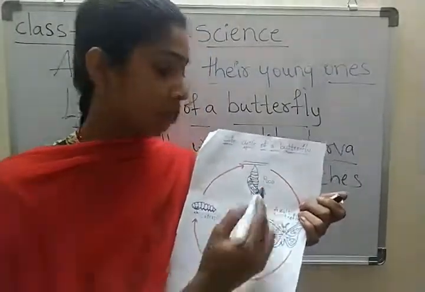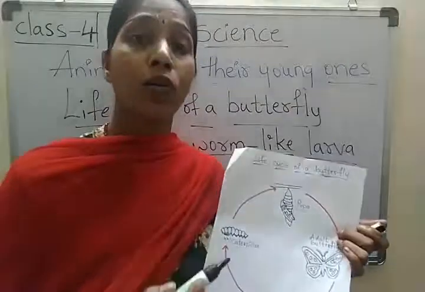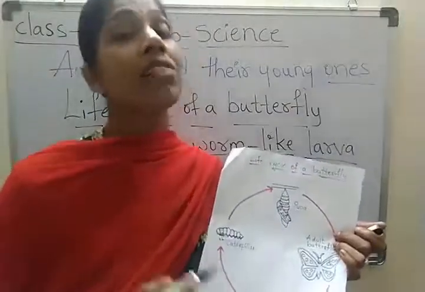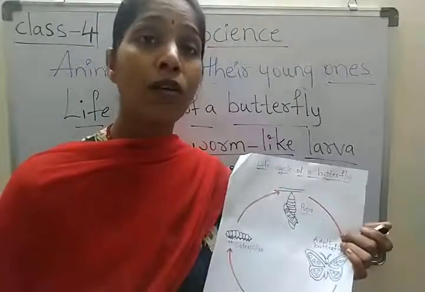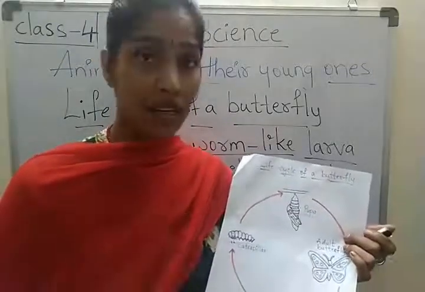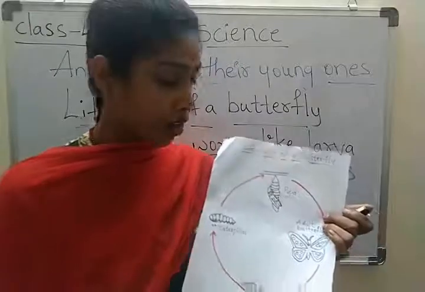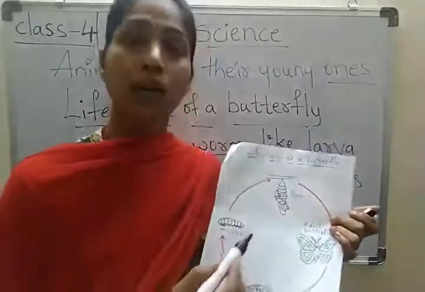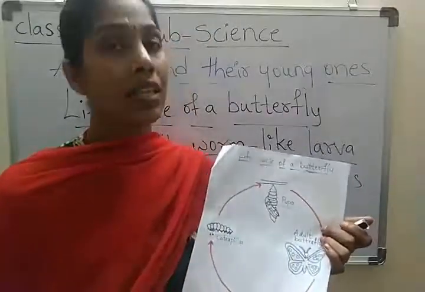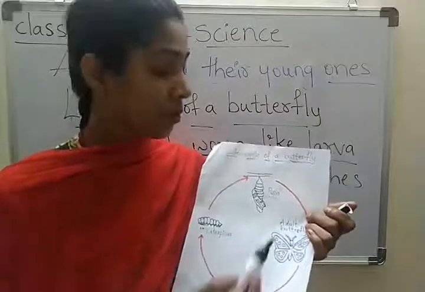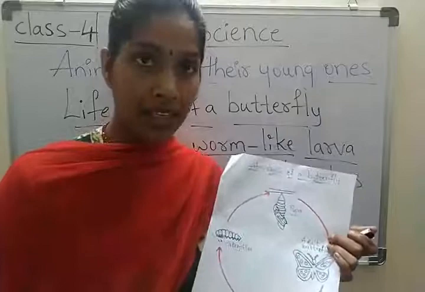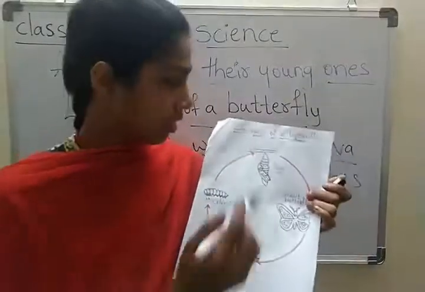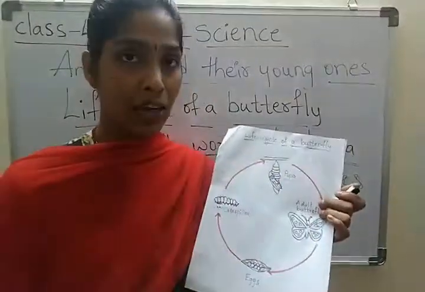Children, this pupa undergoes molting several times. Then what is molting? Very good. The process of shedding old skin is called molting. So the pupa undergoes molting several times. After that, the pupa develops into an adult. Am I clear, children? The life cycle of a butterfly.